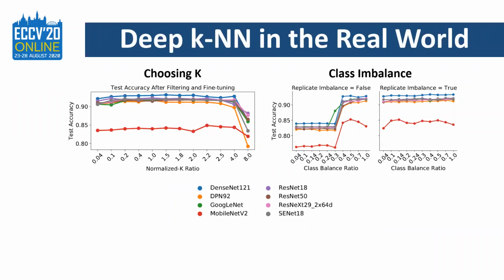We study two important questions. We empirically identify the best way of choosing the size of the search neighborhood, or the parameter K in the KNN defense, and the effect of class imbalance on the effectiveness of our outlier detection method. We find that searching a neighborhood 4 times as large as the size of your largest class leads to lower test accuracy. We also find that replicating data points as a form of augmentation for underrepresented classes effectively preserves test accuracy.